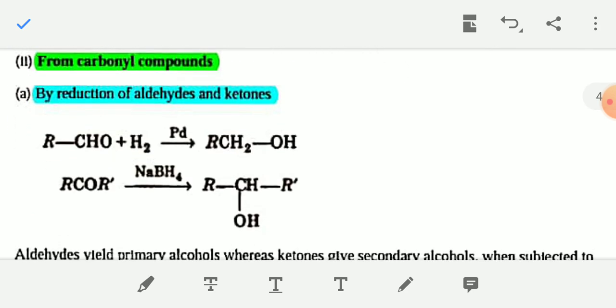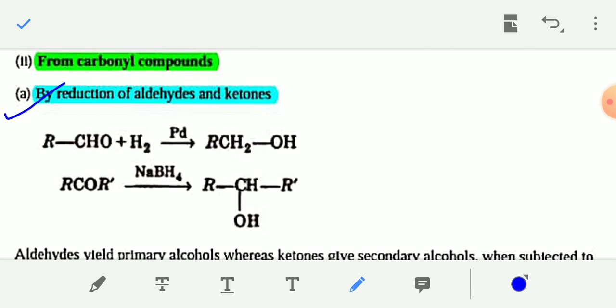Okay, the next method of preparation is from carbonyl compounds. From carbonyl compounds, first is by reduction of aldehyde or ketone. If you reduce aldehyde or ketone, you will get alcohol. If you reduce the aldehyde group, that is the CHO group, you will get primary alcohol. That is, the CHO group will be converted into the CH2OH group.